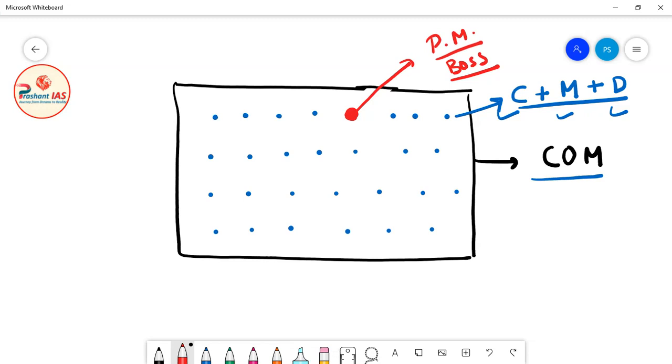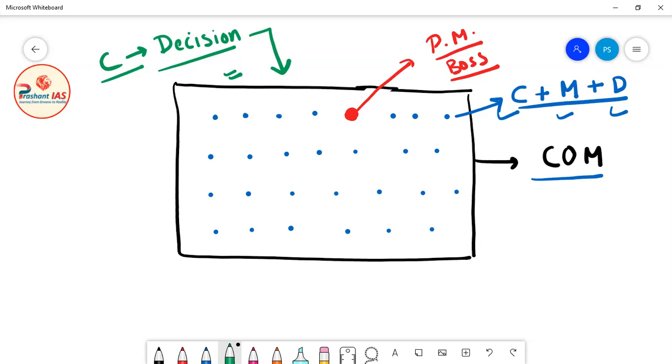Now friends, let's suppose the cabinet has taken a decision. In the last classes I have told you that the decision taken by the cabinet automatically becomes the collective decision of the Council of Ministers. And the decision becoming the collective decision of the Council of Ministers means all the ministers agree with this decision.